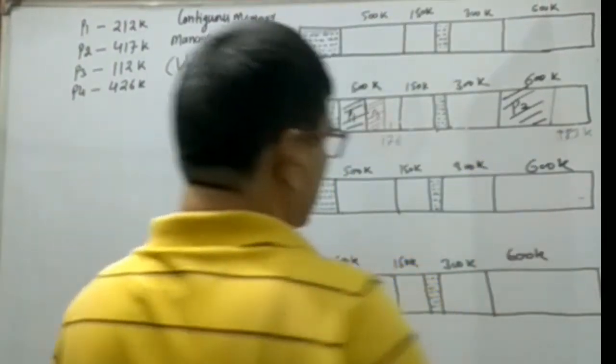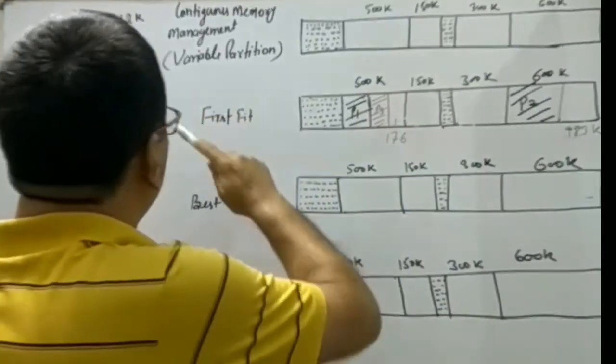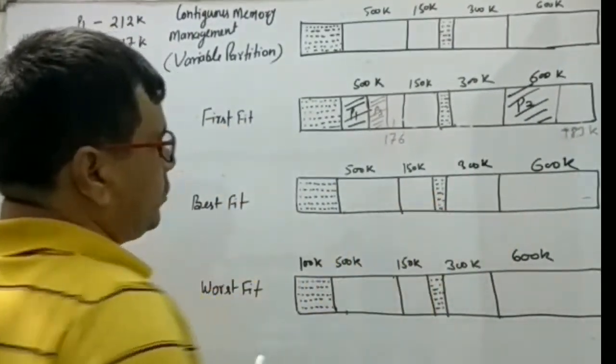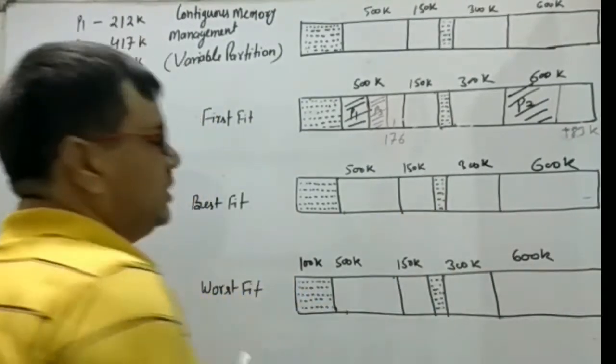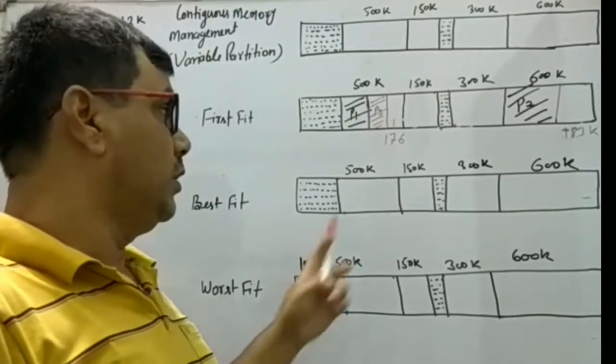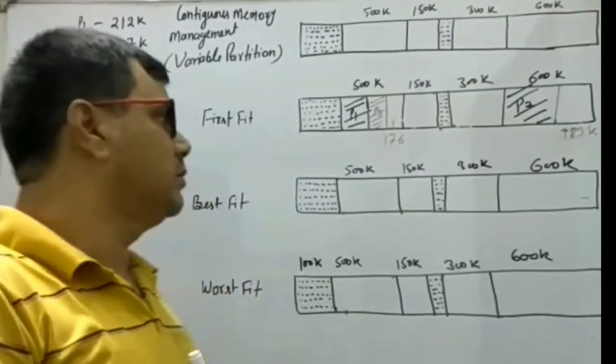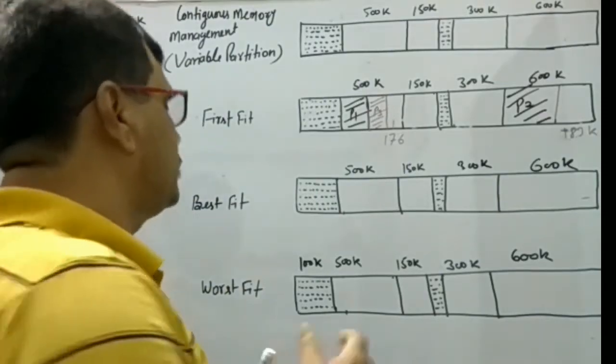The blocks are 500K, 150K, 300K and 600K. Now look here, 212K can be accommodated by this 300K partition, because 150K cannot accommodate it, and 500K and 600K would leave the largest rest block.